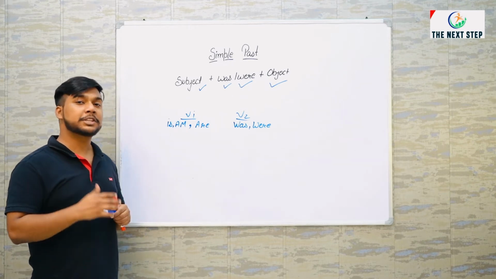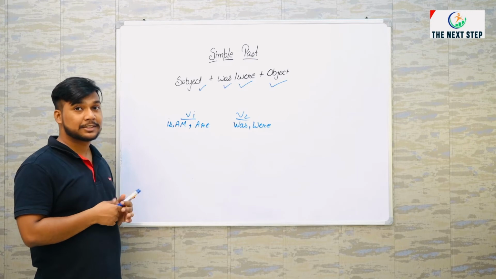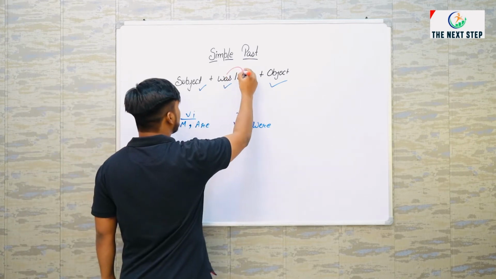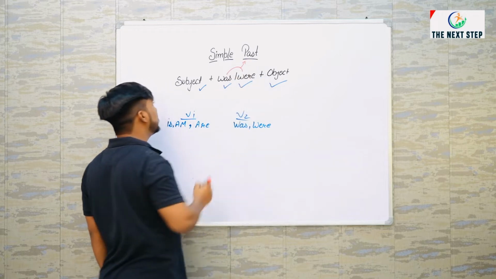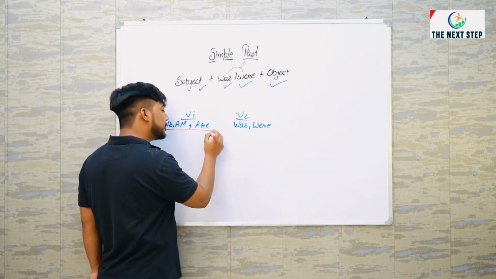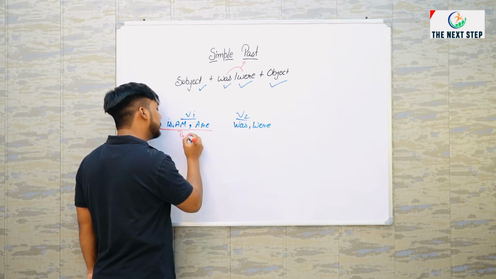When the form changes, the meaning never changes. The maximum difference you can find is when you use second form, you talk about past. When you use first form, you talk about present.